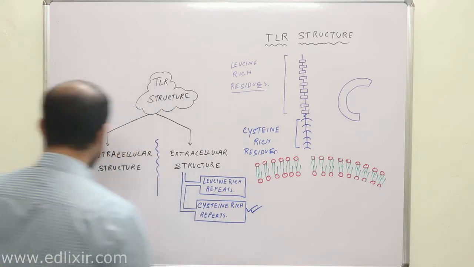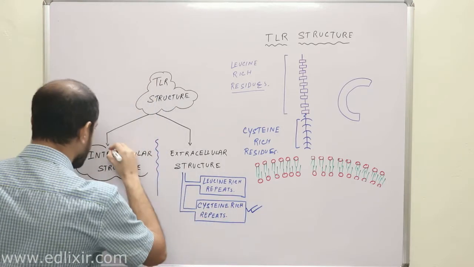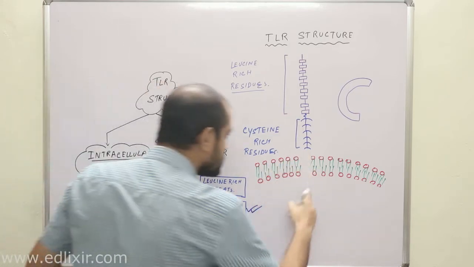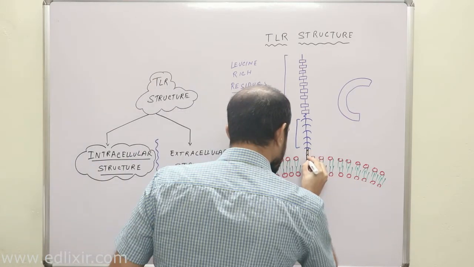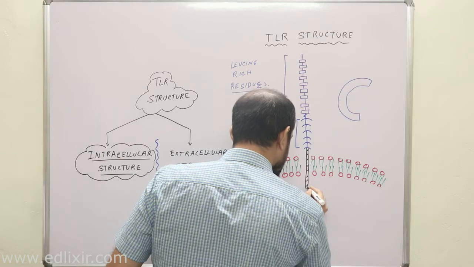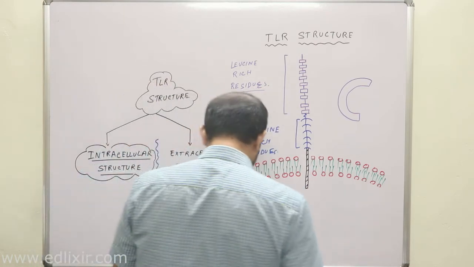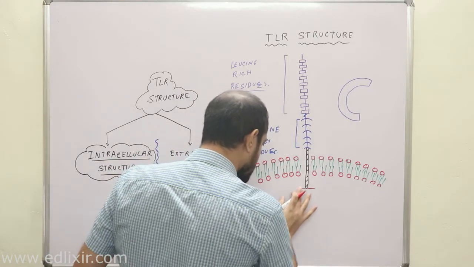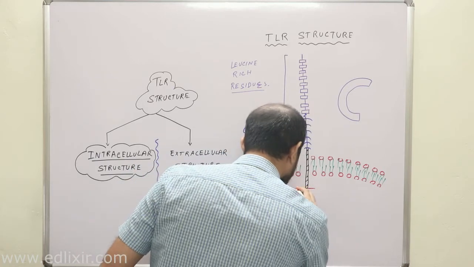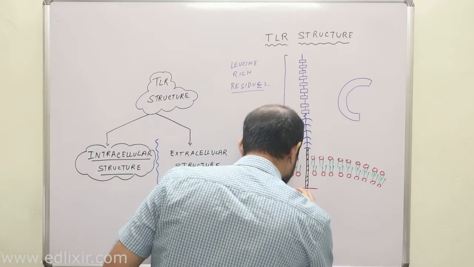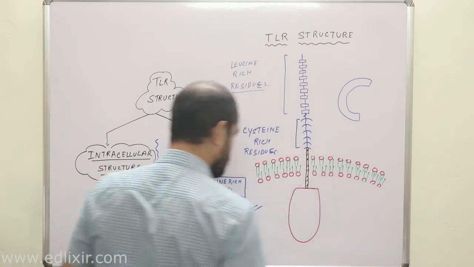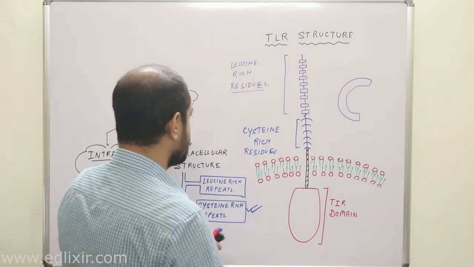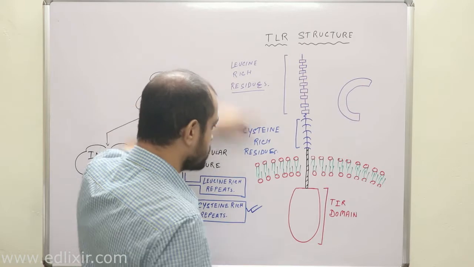After that, we will be having an intracellular structure of TLR, right? Now, this intracellular structure is very, very important. This intracellular structure is actually known by the name of TIR domain. Okay, so this is cysteine rich residues, this is your leucine rich residues, and these are TIR domain.